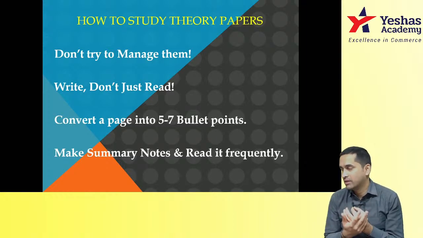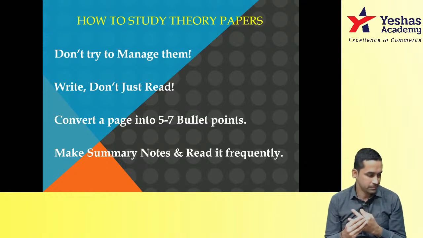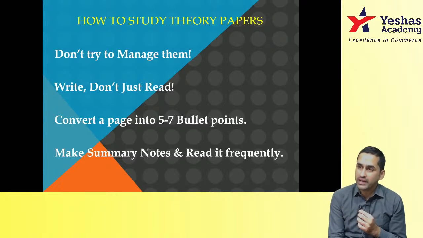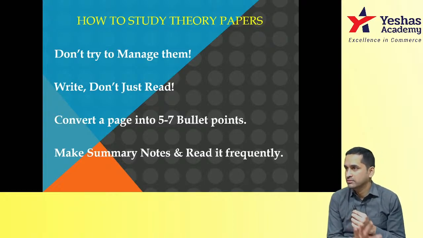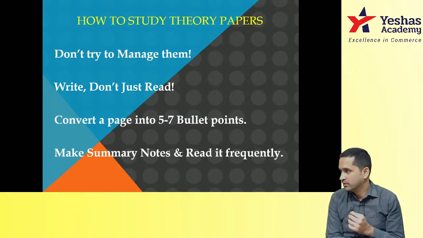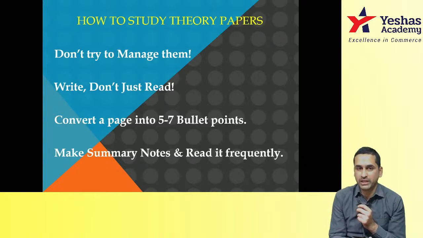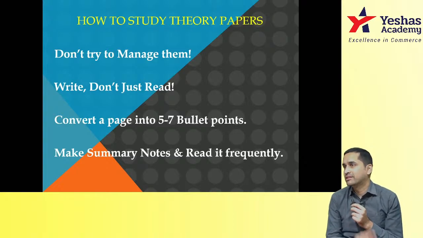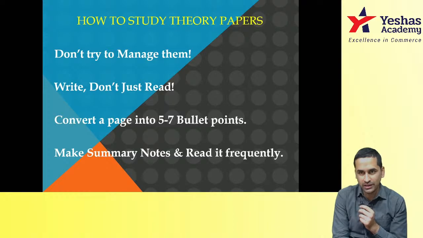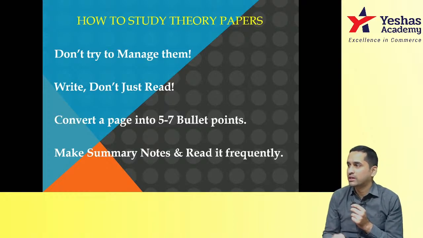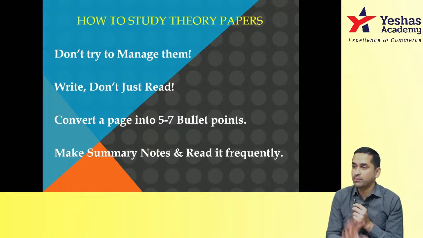Now what to write, how much to write, I've given my input here. Read a full page story, as you call it, theory story, and make your own 5 to 7 bullet points from one full page. By this, a 300-page theory material will get converted into 30 to 40 pages of your own summary notes.